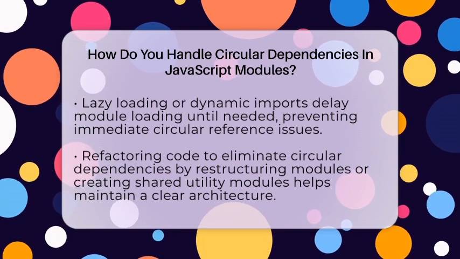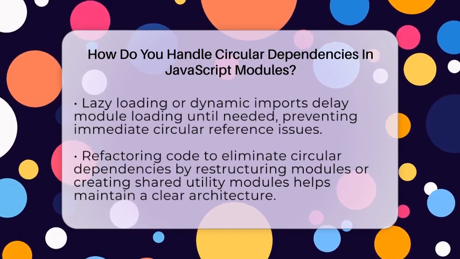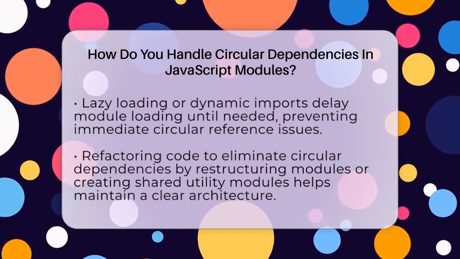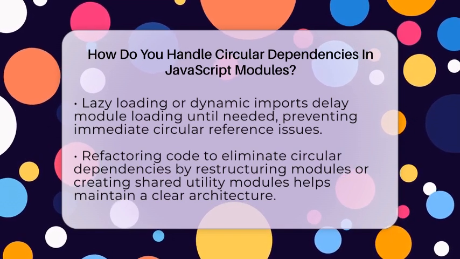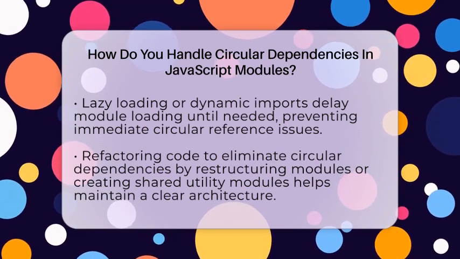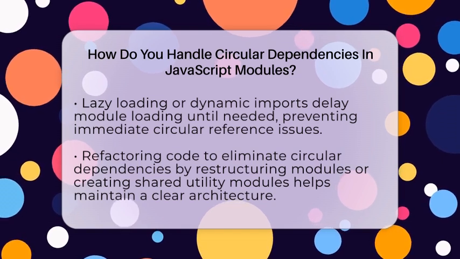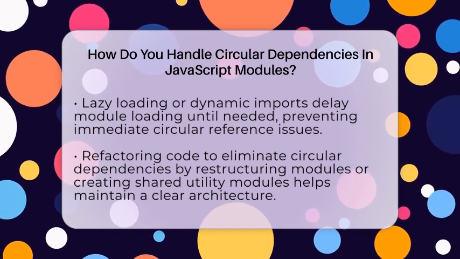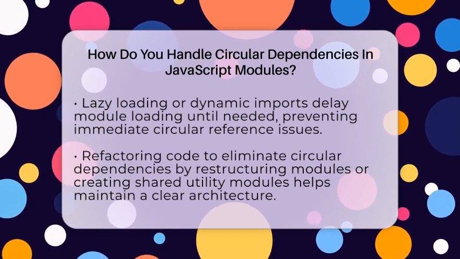Refactoring your code to avoid circular dependencies is often the best solution. Look for ways to restructure your modules so they depend only in one direction. You can create new utility modules that hold shared logic or data. Avoid barrel files that import multiple modules and cause circular references.